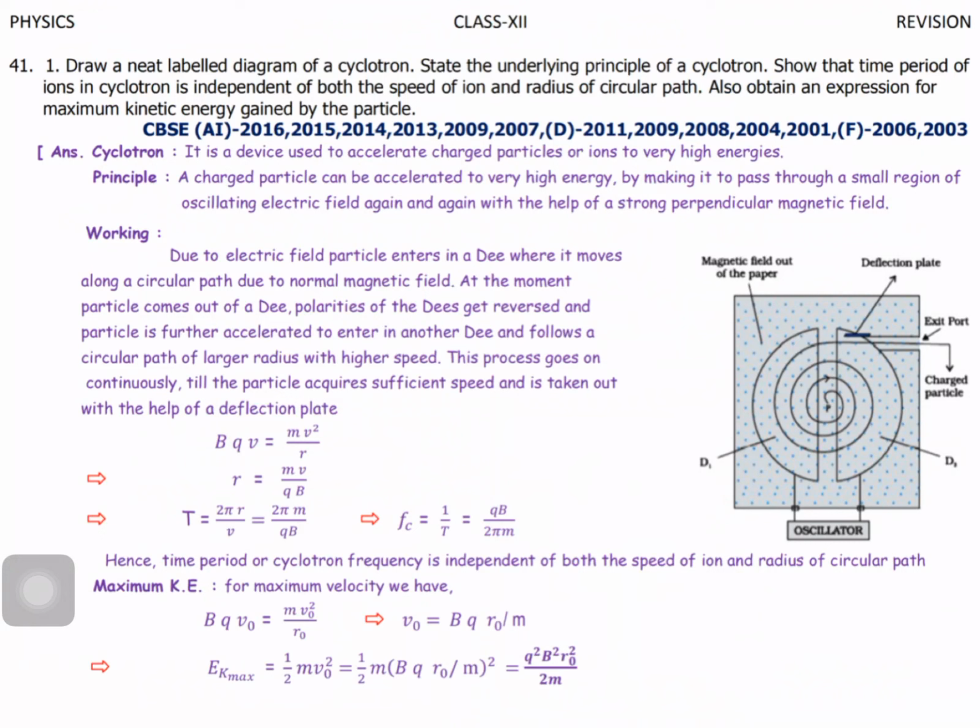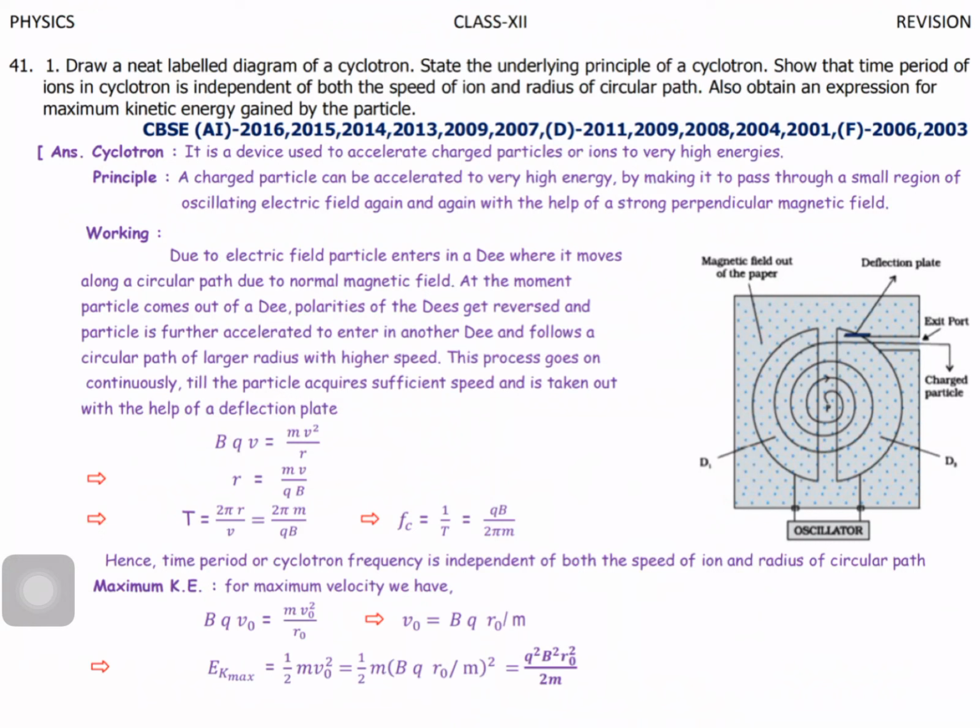In this case, you can see the magnetic force is equal to the centripetal force. Why? Because they move in a semicircular path. So we can write the equation BQV = mv square by r. From the equation you can derive that r is equal to